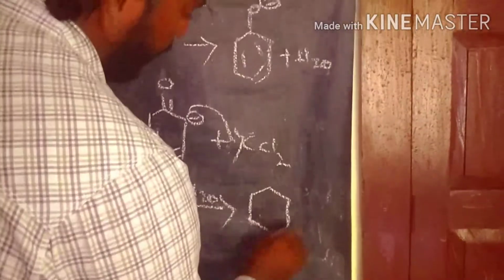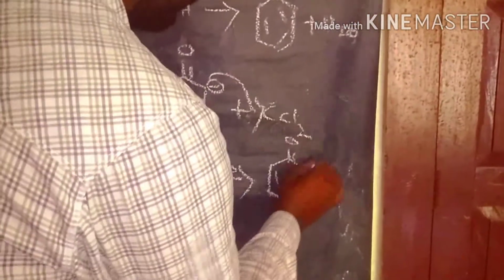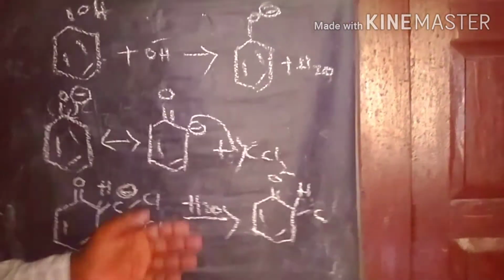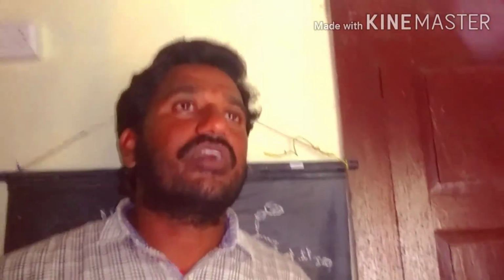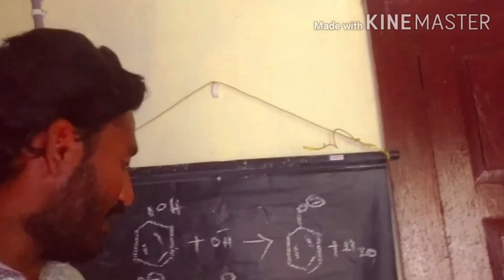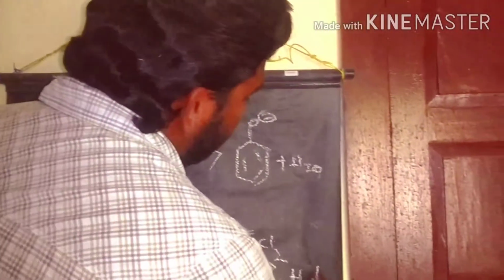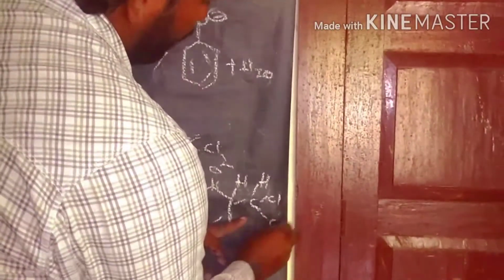This intermediate carries H and Cl, and the carbon already has a negative charge. In the hydrolysis process, H plus is taken from the water molecule by the carbanion. Then we get this product with H, Cl and Cl.